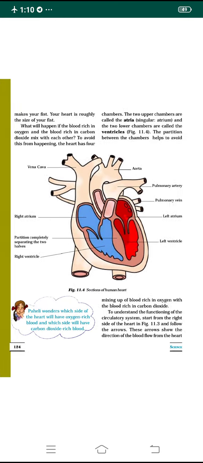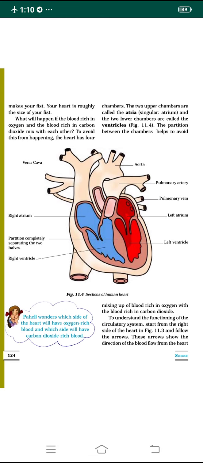Look at the diagram here, you can see the vena cava and aorta, connected to the different vessels. You can see the pulmonary artery and pulmonary vein. Here you can see the left atrium and left ventricle, both red in color, and these two are the right atrium and right ventricle. These chambers are separated by a partition in between, which completely separates the heart into two halves.